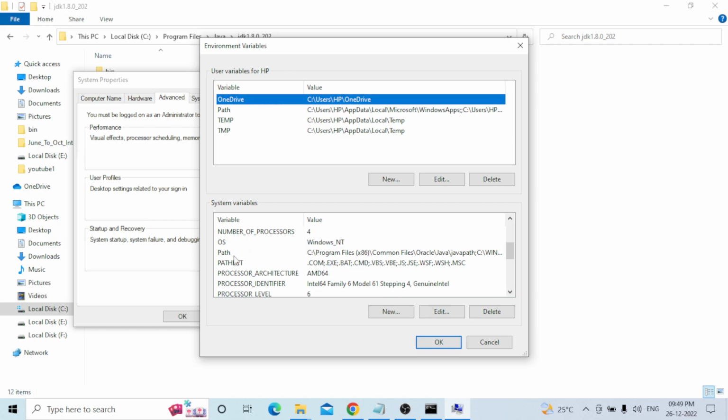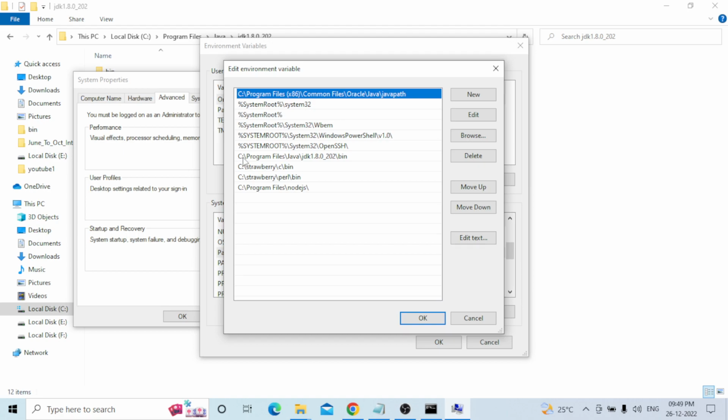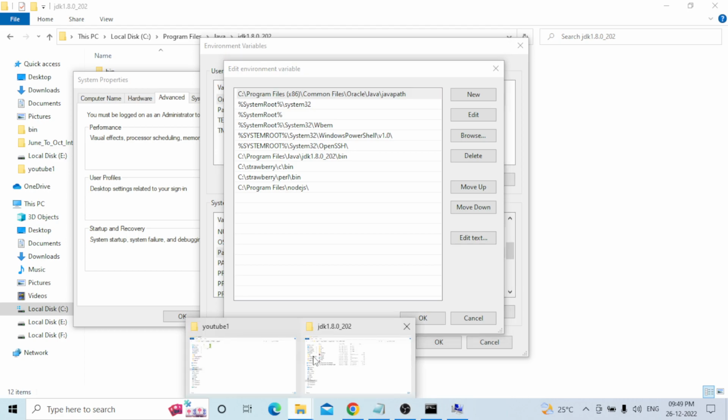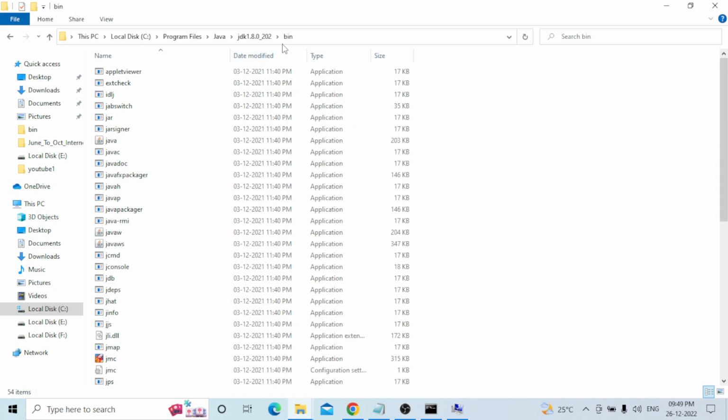Go to path. Just click on edit. Whenever you click on edit, you can see I have already mentioned Program Files, Java, JDK, bin. You can go to this place until bin. You need to take the path until bin and go to this place.